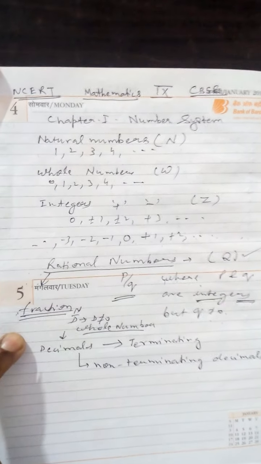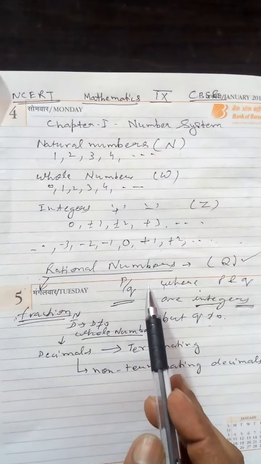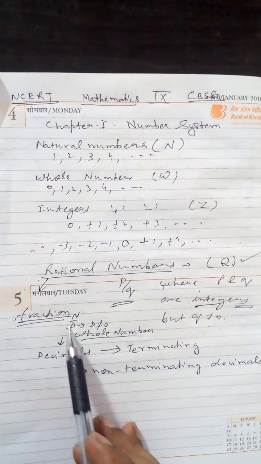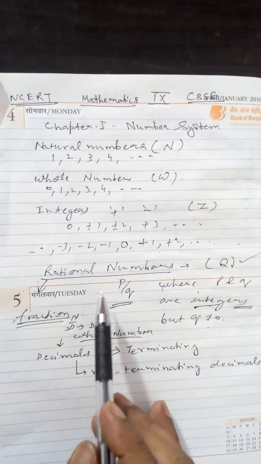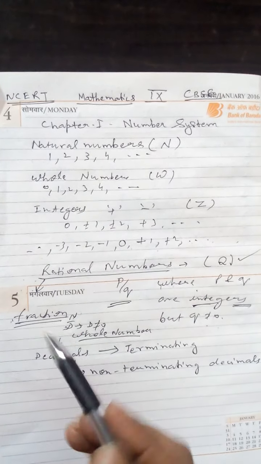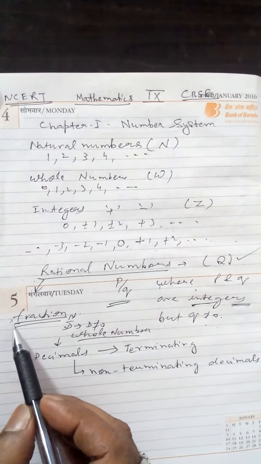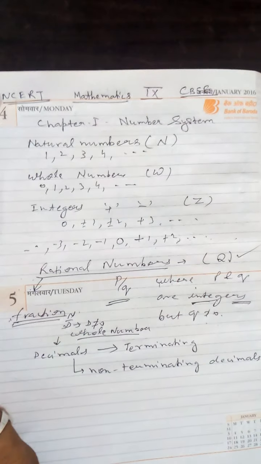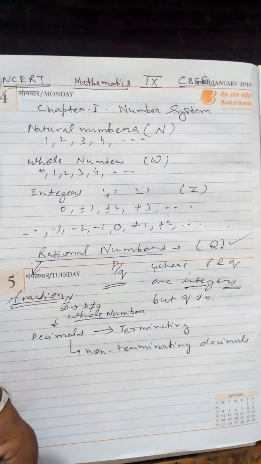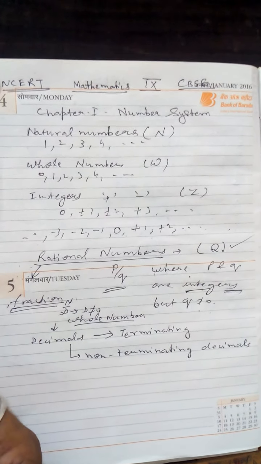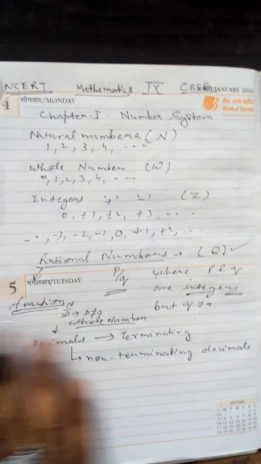The reason you are seeing is that a fraction has only positive values, whole numbers, but the rational numbers may be negative. There is a different type of fraction, numerator greater, which was in the previous class: mixed fraction, improper fraction, proper fraction. So that is another thing.